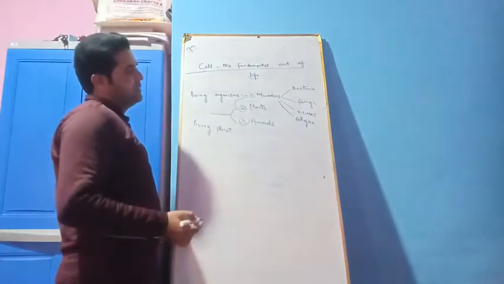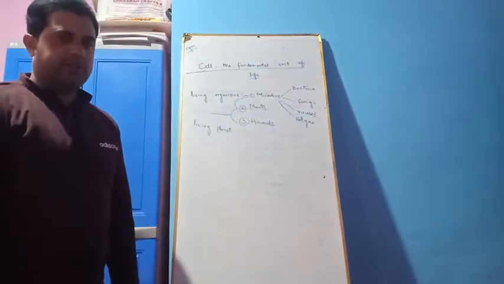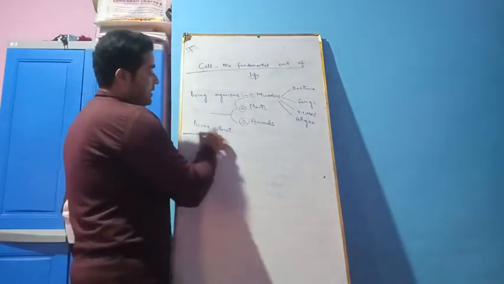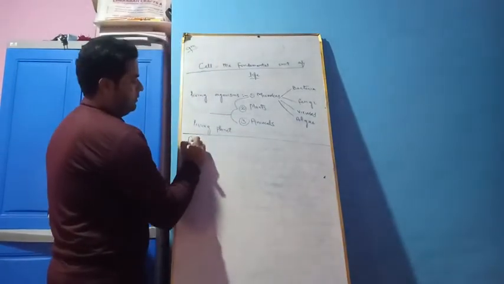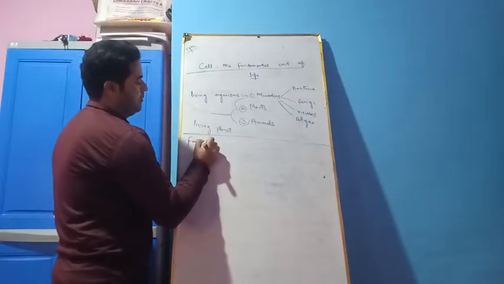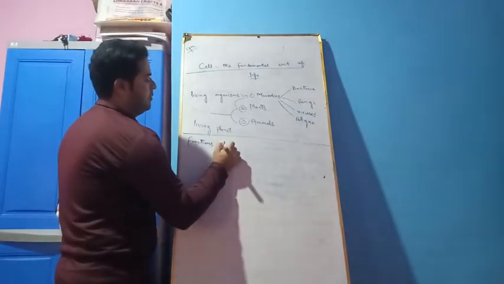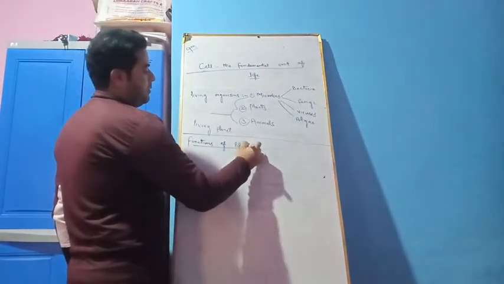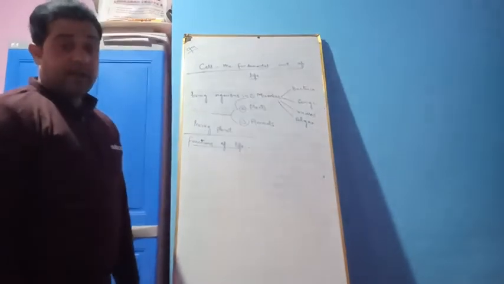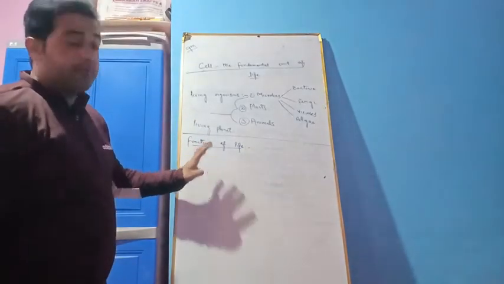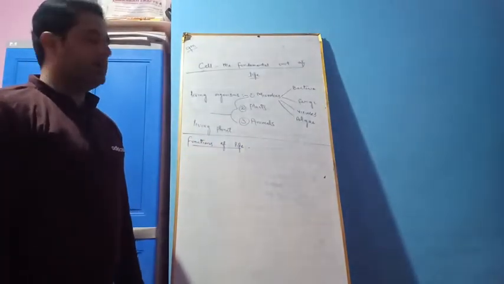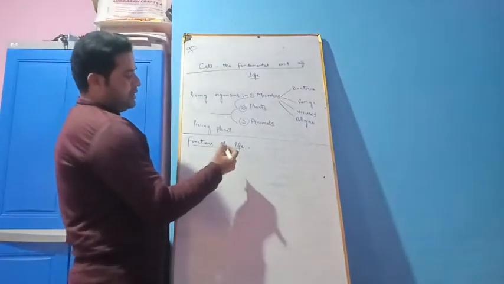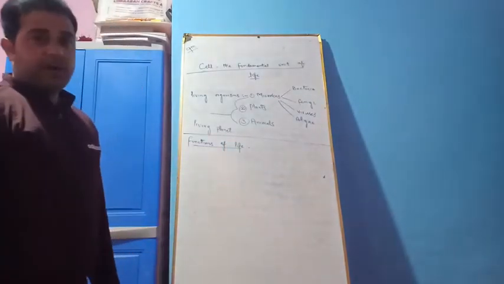All these living organisms perform certain basic functions which are called as the functions of life. So living organisms are called living organisms because they perform certain basic activities which are called as activities of life or the functions of life. What are these basic functions or activities which make these organisms the living organisms?